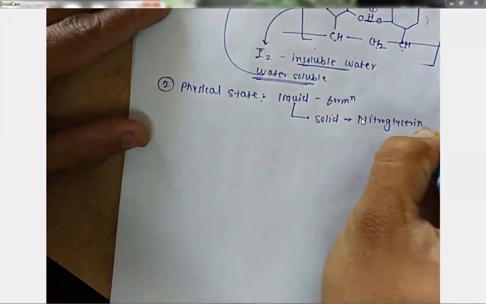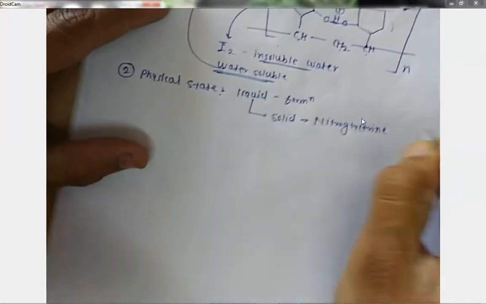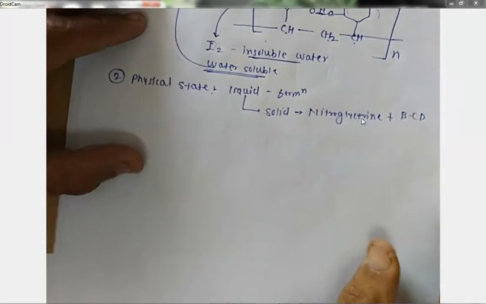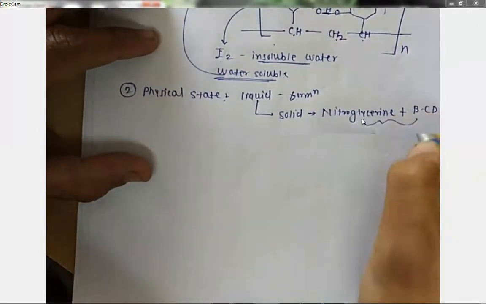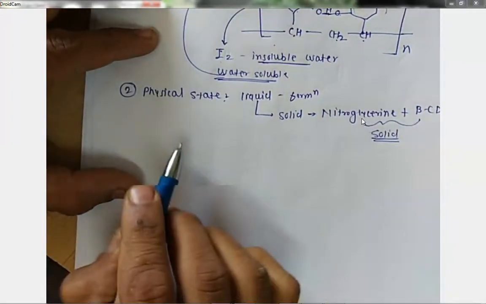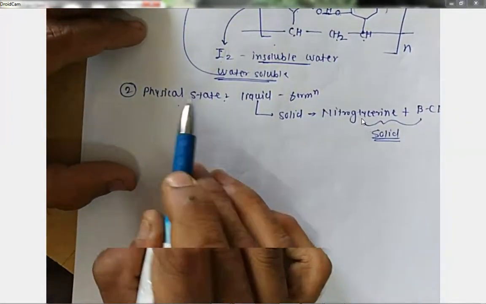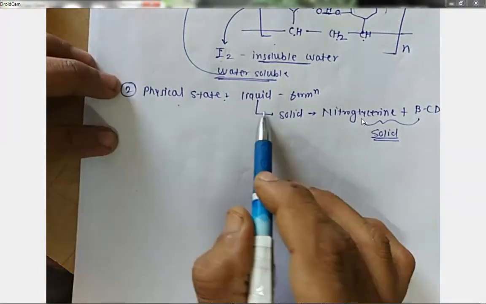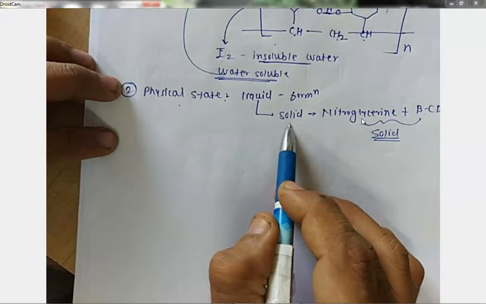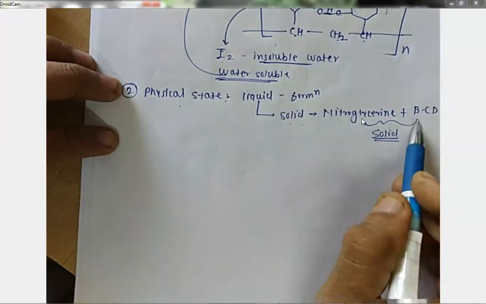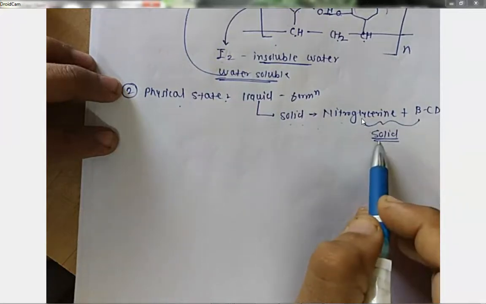Nitroglycerin is liquid in nature. If I combine nitroglycerin with beta cyclodextrin, BCD, then what happens? The nitroglycerin BCD complex is crystalline or solid in nature, and it gives better characteristics. So by using complexation, we can convert the state from liquid to solid, and that can improve the process characteristics. Example: nitroglycerin beta cyclodextrin complex, solid formulation gives an improvement.